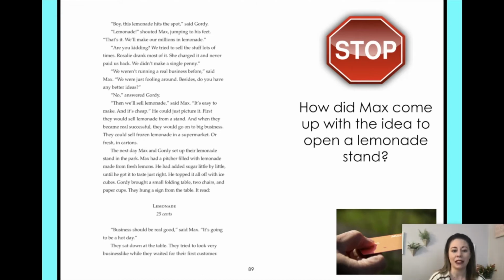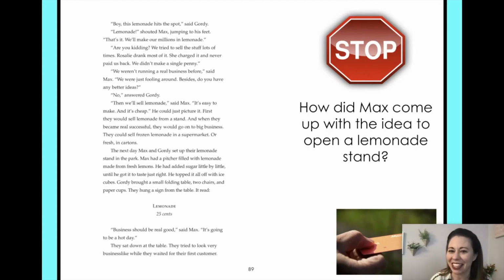The next day, Max and Gordy set up their lemonade stand in the park. Max had a pitcher filled with lemonade made from fresh lemons. He had added sugar little by little until he got the taste just right. He topped it all off with ice cubes. Gordy brought a small folding table, 2 chairs, and paper cups. They hung a sign from the table. It read, Lemonade, 25 cents. Business should be real good, said Max. It's going to be a hot day. They sat down at the table. They tried to look very businesslike while they waited for their first customer.